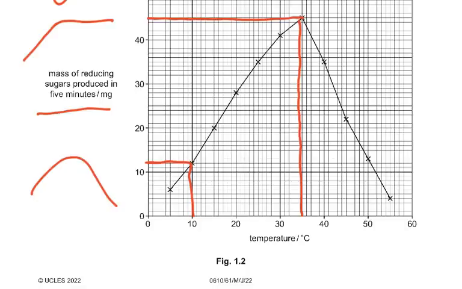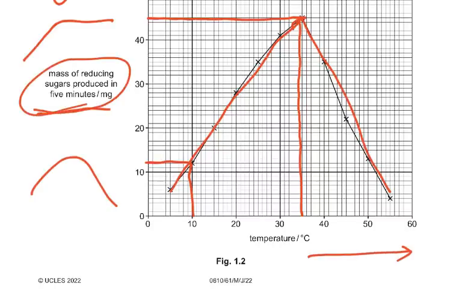So what is happening here? A very simple thing. The activity of amylase or the mass of reducing sugar is increasing and then decreasing. So it's increasing and then decreasing. Basically, it went up and then it's decreasing. So the activity of amylase, or you could say the mass of reducing sugar, increased and then decreased as the temperature increased.